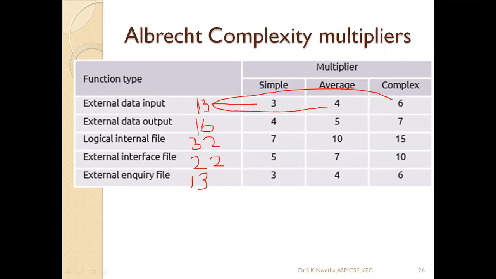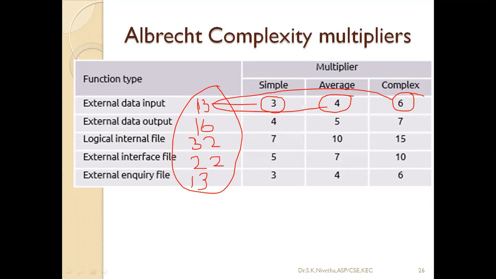Okay. So simple means I have to multiply it with 3. Average means I should multiply it with 4. Complex means I should multiply it with 6. So I have given some rough values for how many external data input, how many external data output. Okay, some rough values. And in that, how many are simple?